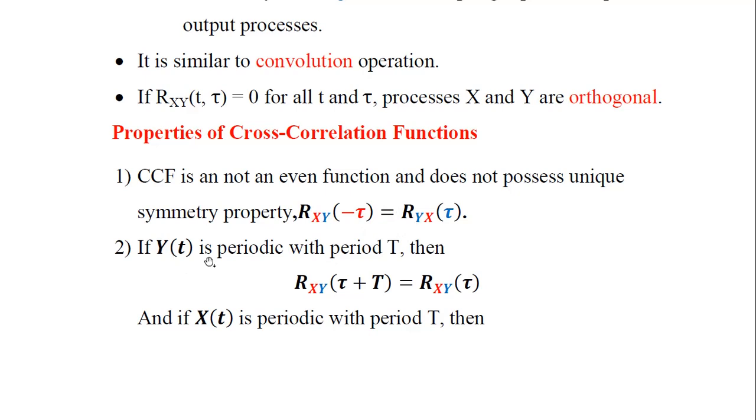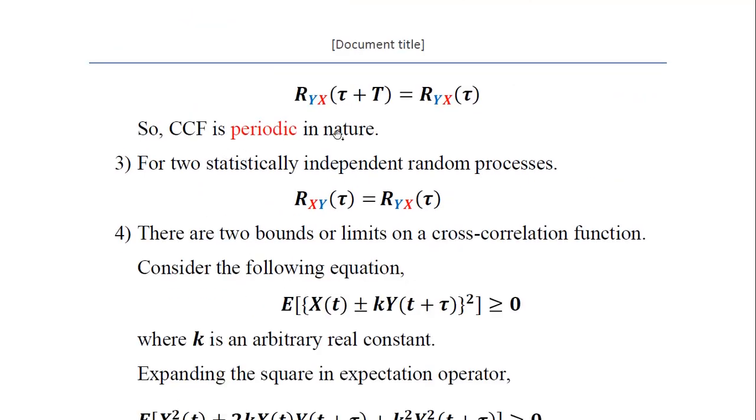The second property is, if y of t is periodic with period equal to T, then Rxy of tau plus T is equal to Rxy of tau. Even if you apply the same method for the second random process, Ryx of tau plus T is equal to Ryx of tau. We can note from both these mathematical expressions that the cross correlation function is periodic in nature. The values repeat after every period equal to T. Therefore CCF is periodic in nature.